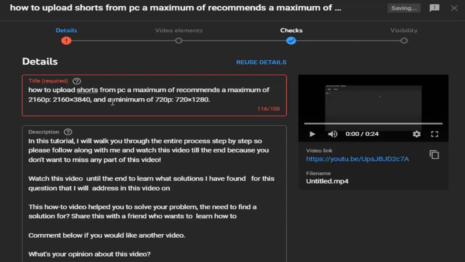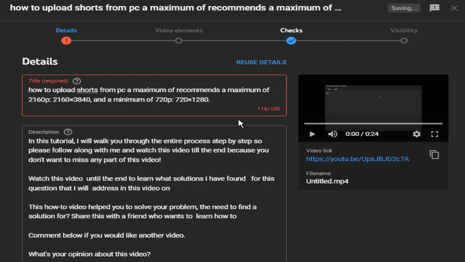So the first thing that you need to do, you need to have those recommended resolutions. Okay, this is the maximum resolution and this is the minimum resolution that you need to have in your short.